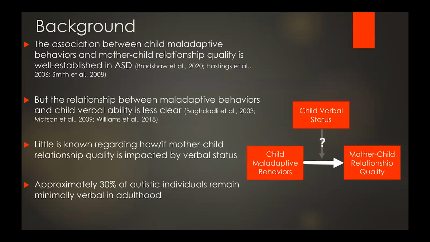And further, it's not clear whether the relationship between child maladaptive behaviors and mother-child relationship quality is moderated by child verbal status. And this is particularly important since we know that approximately 30% of autistic individuals remain minimally verbal into adulthood, and this percentage grows among those that have co-occurring intellectual disability.